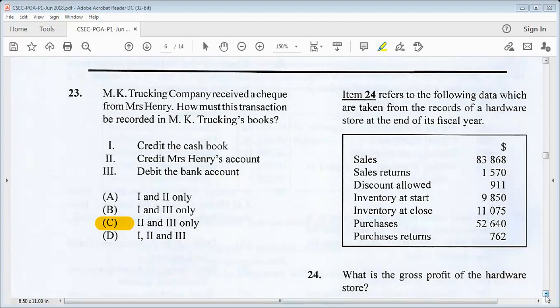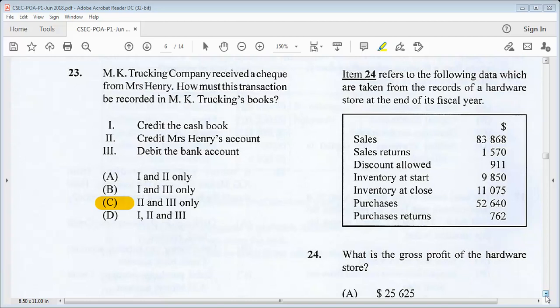Item 24 refers to the following data, which are taken from the records of a hardware store at the end of its fiscal year. And we have sales 83,868, sales returns 1,570, discount allowed 911, inventory at start 9,850, inventory at close 11,075, purchases 52,640, purchases returned 762.